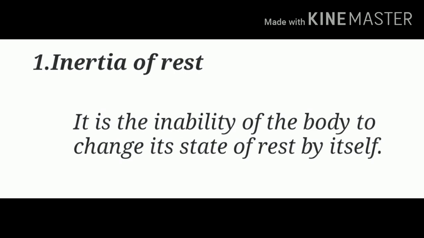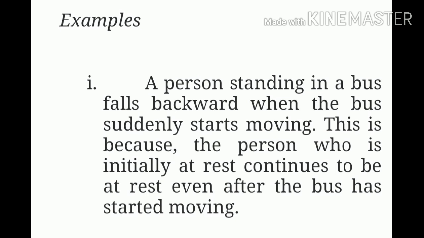Inertia of rest. It is the inability of the body to change its state of rest by itself, or the tendency of an object to remain in its existing state is called its inertia. And the examples are: a person standing in a bus falls backward when the bus suddenly starts moving. This is because the person who is initially at rest continues to be at rest even after the bus has started moving.